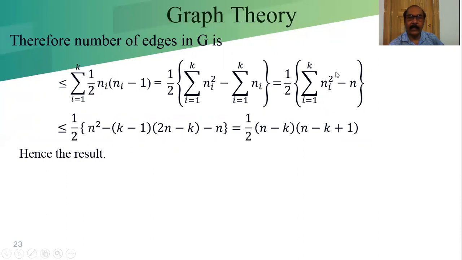So here we apply the inequality we already proved, and from that we can write less than or equal to half of n square minus (k minus 1) into (2n minus k) minus n. Simplifying that, we will get half (n minus k) into (n minus k plus 1). So this is the maximum number of edges: the number of edges is less than or equal to that. So this is the maximum number of edges in a graph with n vertices and k components. Hence the result.